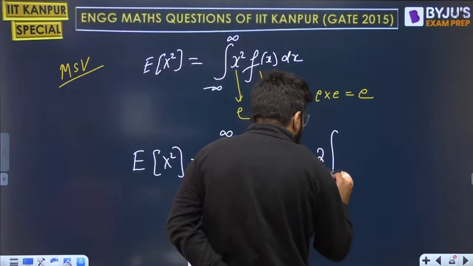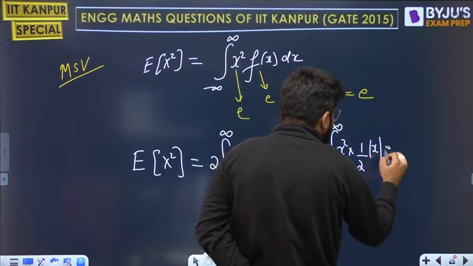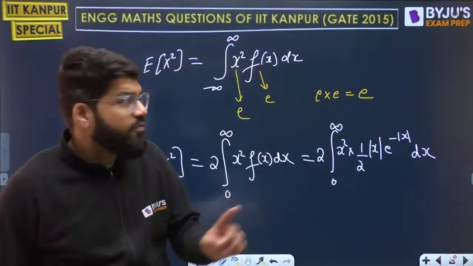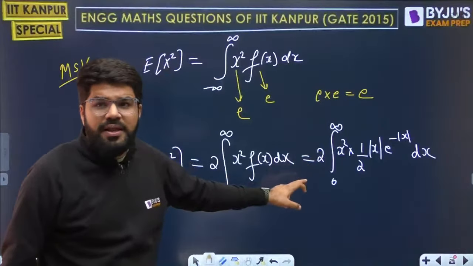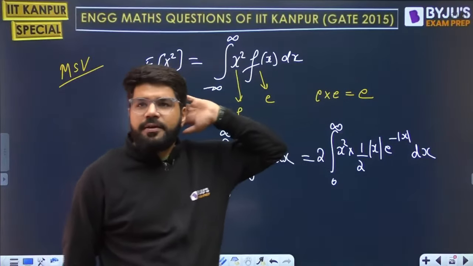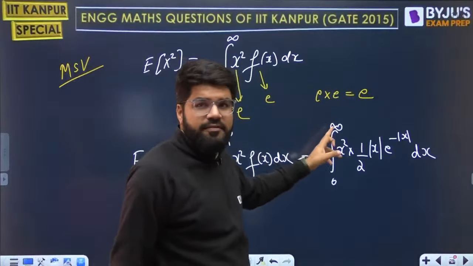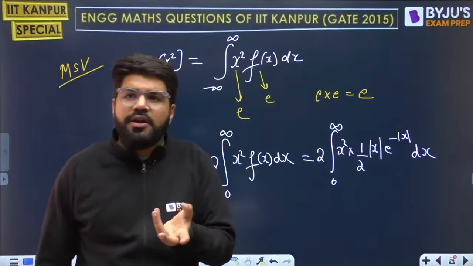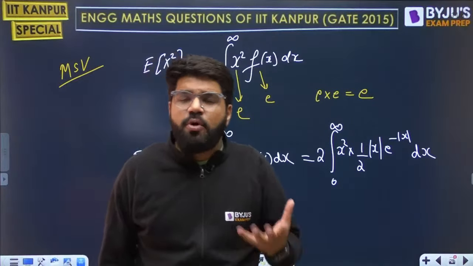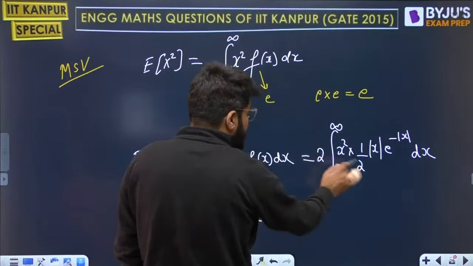Now place down the value. Twice 0 to infinity, x square into fx, which is half mod x e power minus mod x. Integrating the mod x function may be complicated. That is why I have used the integration property. Now look into the limit of integration, and that is 0 to infinity. The limit is positive. And if the entire limit is positive, what is the modulus of a positive number? It is the same. Modulus of 5 is 5. Modulus of 100 is 100. Because it's only a positive number, modulus doesn't make any difference here. So I can directly, first of all, cancel the 2.